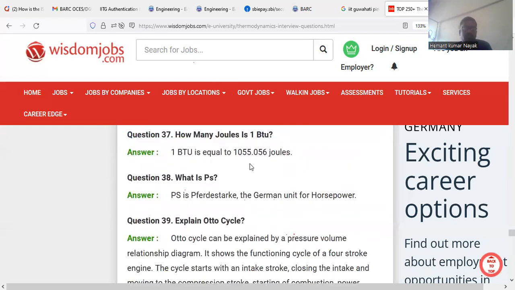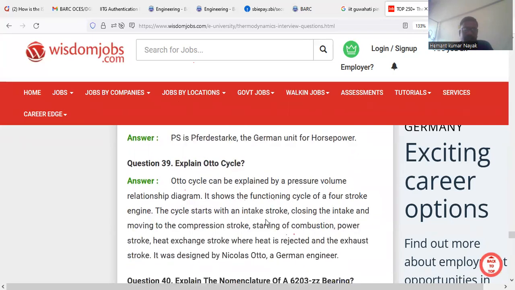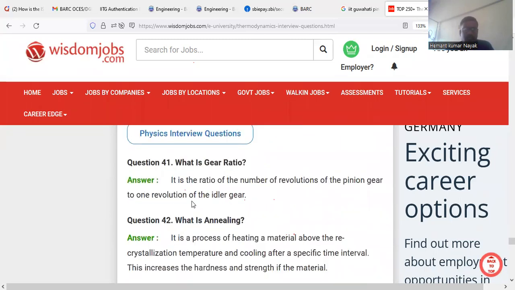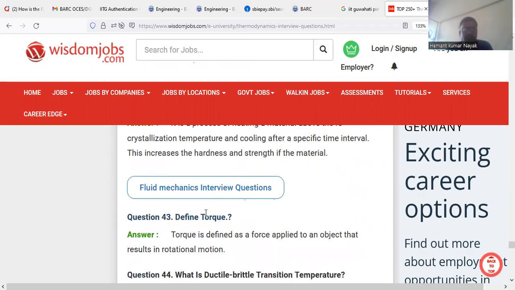So how many joules is 1 BTU? 1 BTU is equal to 1055.056 joules. What is PS? PS is per day stored. Explain the Otto cycle. The Otto cycle can be explained by a pressure-volume relationship diagram. What is annealing? It is a process of heating the material above the crystallization temperature and cooling after a specific time interval. This increases the hardness and strength of the material.